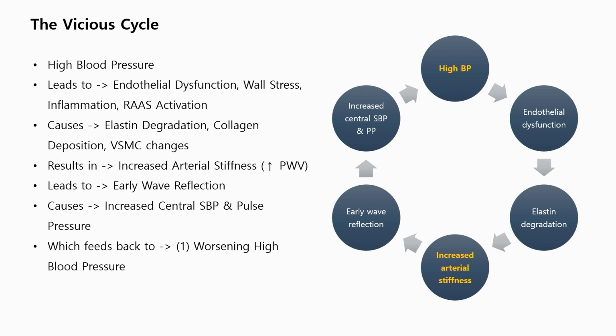It's a vicious cycle like this: high blood pressure leads to endothelial dysfunction, where stress and inflammation and elastase activation cause elastin degradation, collagen deposition, and vascular smooth muscle changes. Then it results in increased arterial stiffness, which leads to early wave reflection and increased systolic central blood pressure and pulse pressure, which feeds back to worsening high blood pressure.